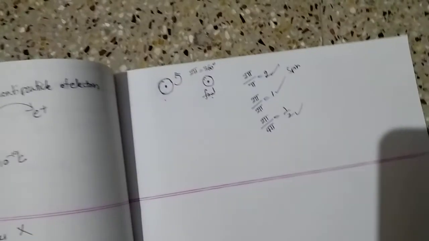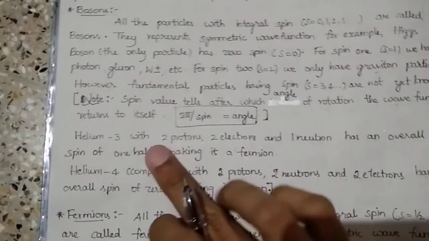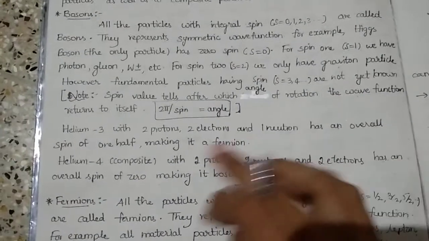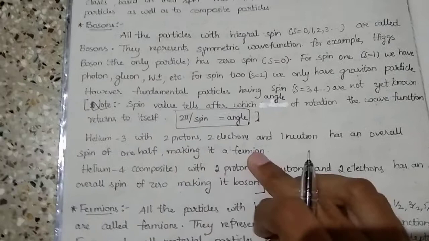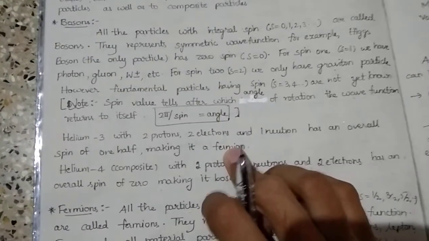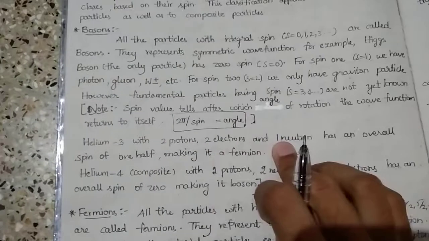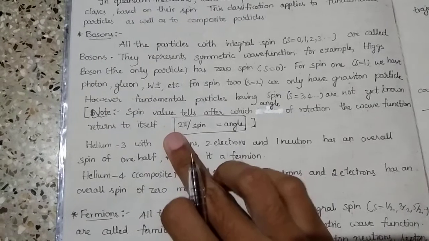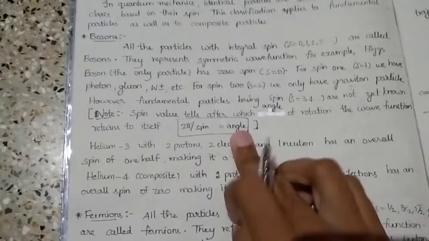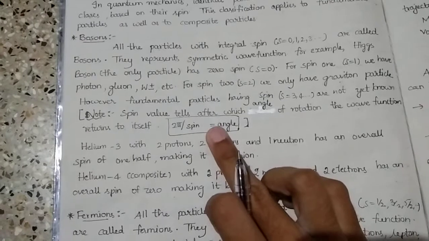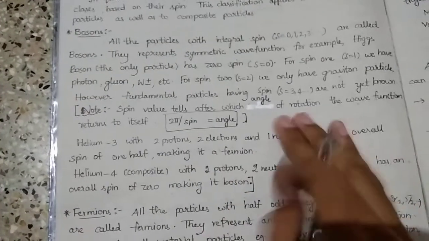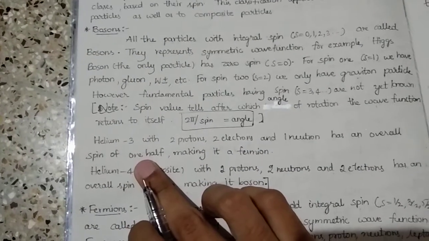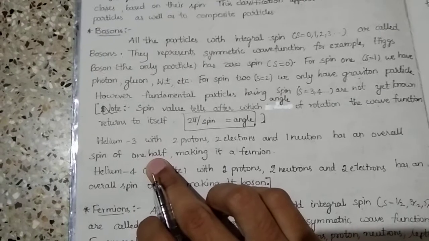position or original form. And next is helium-3 with 2 protons, 2 electrons and 1 neutron, which has an overall spin of 1/2, making it a fermion. So in helium-3 we have 2 protons, 2 electrons and 1 neutron. Protons are also spin half particles. If we add or subtract them, we get an integer. And if we add or subtract the spins of electrons, we get an integer. But 1 neutron will remain. It is a spin half particle. That's why we'll have a helium-3 atom with spin 1/2.